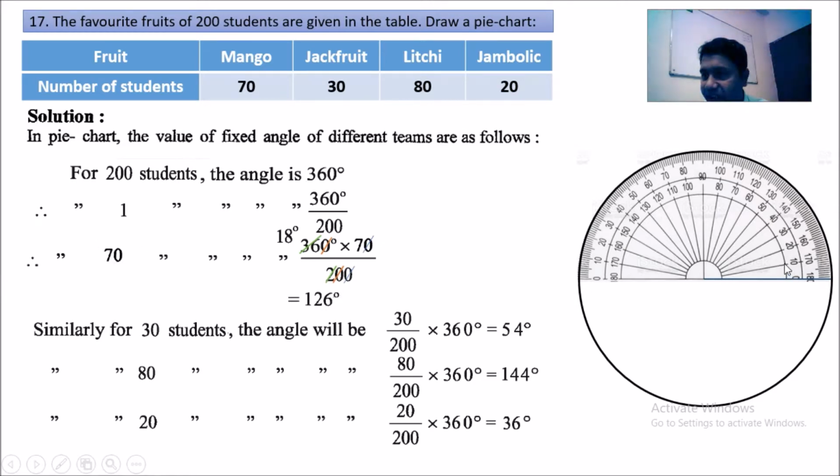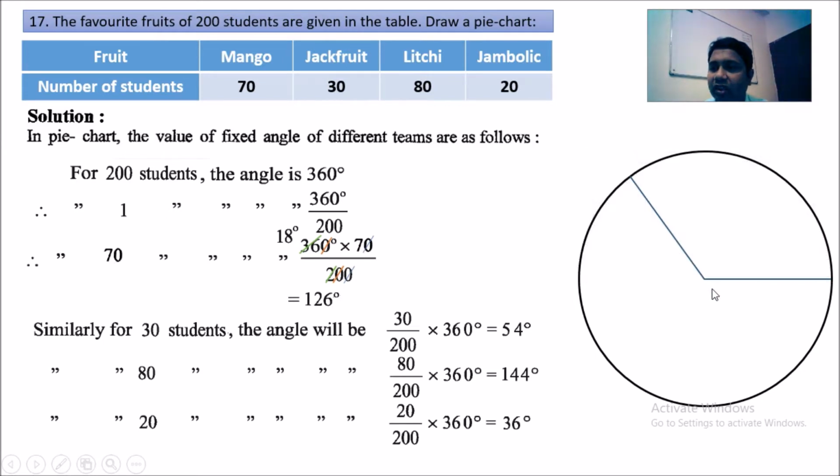So look at here, 10, 20, 30, 40, 50, 60, 70, 80, 90, 100, 110, 120. Here it is 125 and 6. So here will be the line. Look at here, we just make a dot and draw the line. Do you understand? I believe you understand. So this part represents 126 degrees, which is mango, the number of students liked by 70.